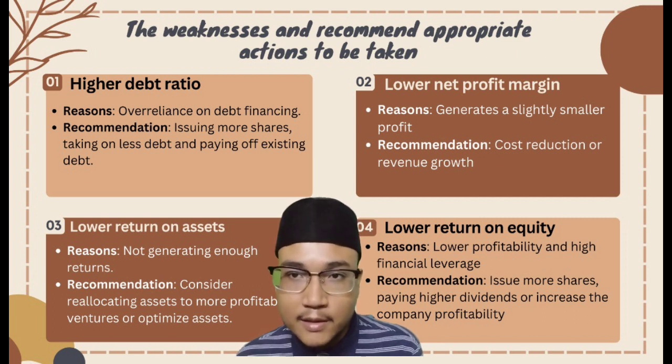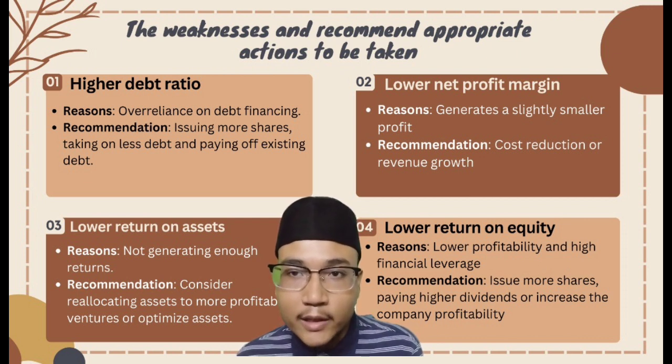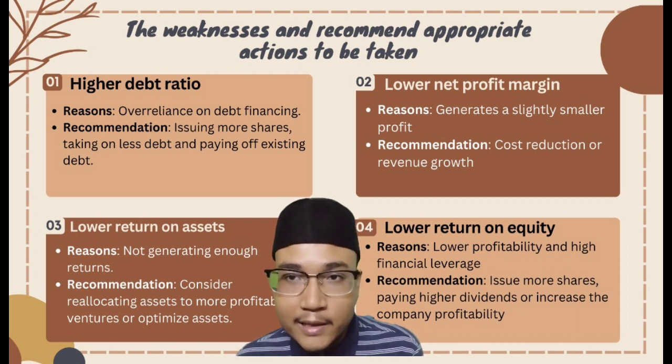The third weakness is lower return on assets due to less generating return. They need to reallocate assets to more profitable ventures or optimize their assets. The last one is Sri Meru has lower return on equity due to lower profitability and high financial leverage. As a recommendation, they can issue more shares, pay high dividends, or even increase their profitability.